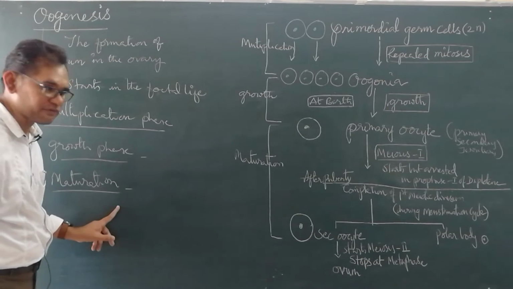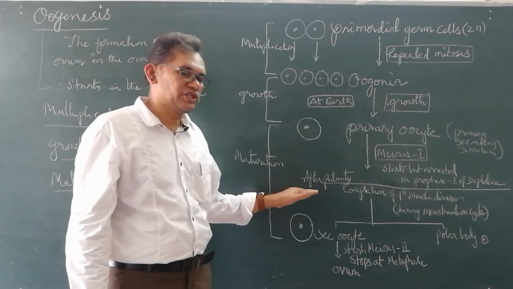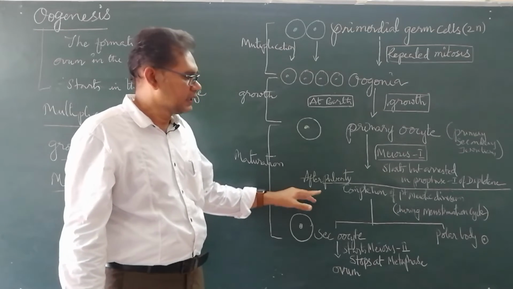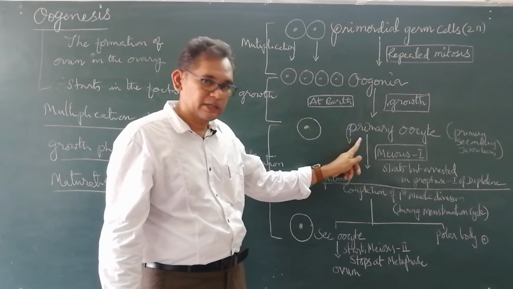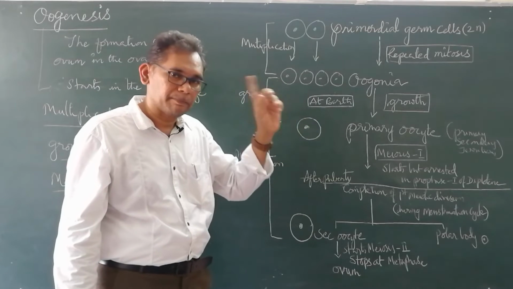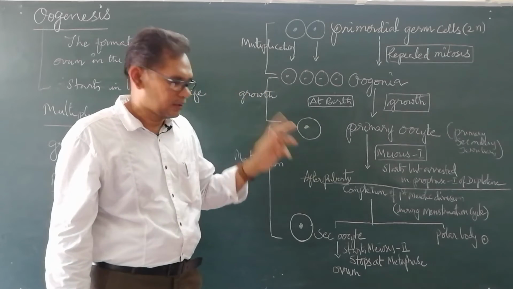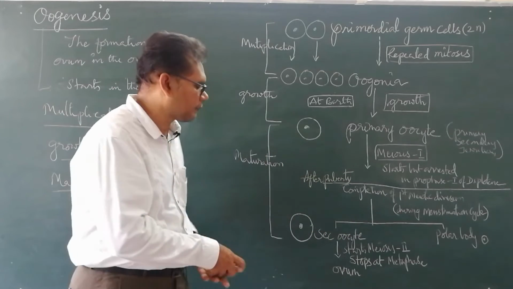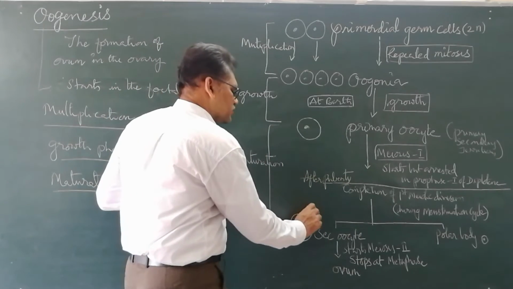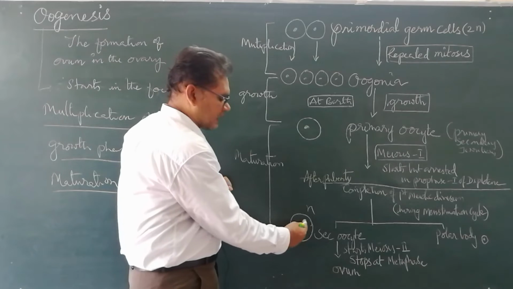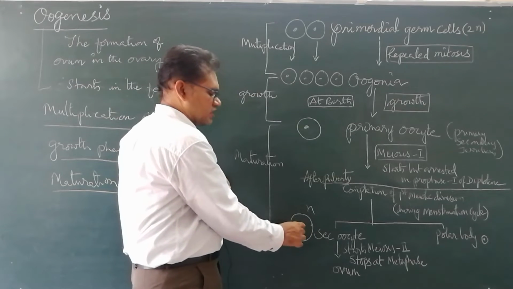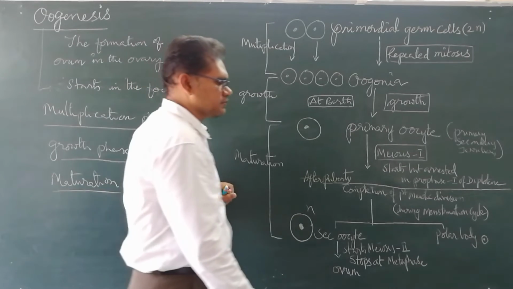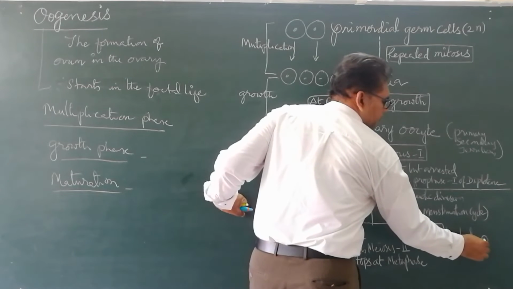In the maturation phase, after the female child reaches puberty, the primary oocyte which was stopped at meiosis 1 completes meiosis 1, resulting in 2 haploid cells. This is a secondary oocyte, where the bulk of the cytoplasm along with the nucleus is present, and a smaller one, the polar body.